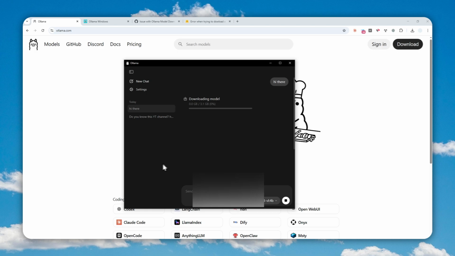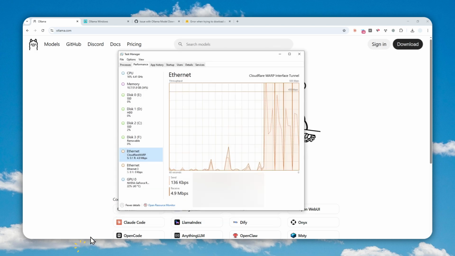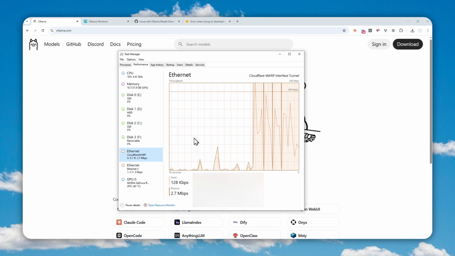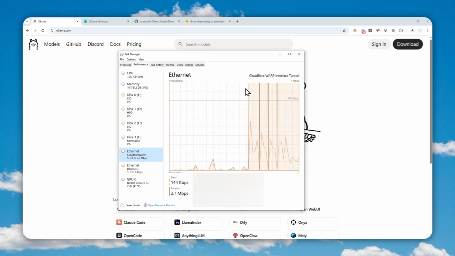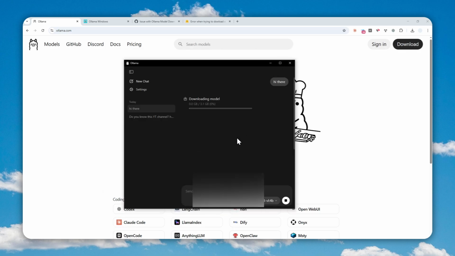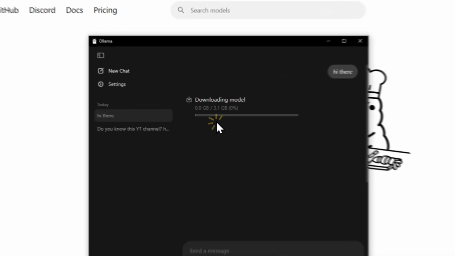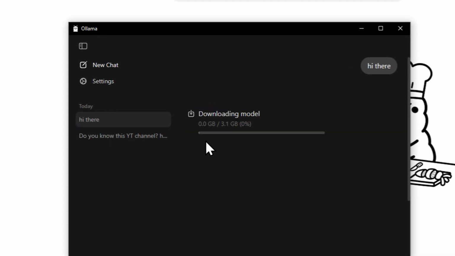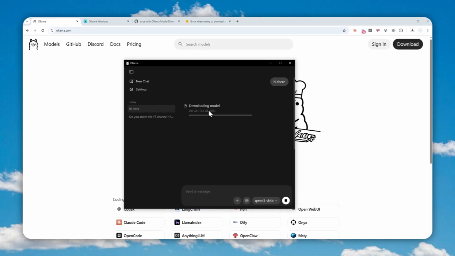And by the way, just to prove it to you, I'm going to open my task manager again. And as you can see, now it is downloading the model, although it's kind of slow because of my connection, but it is now being downloaded. So this is meant to be more intuitive, but somehow it is less intuitive compared to tools like LM Studio or Jan.ai. So that's something that I think Ollama must fix if they want to make the tool more user-friendly for most people.